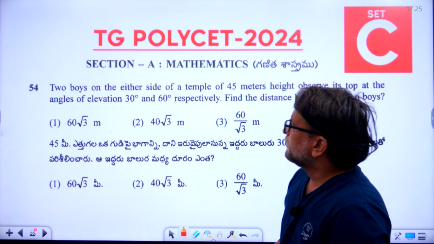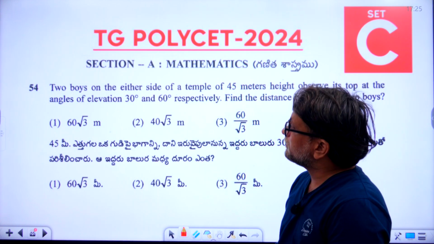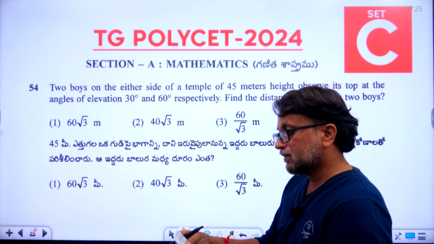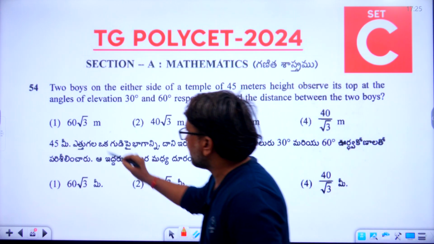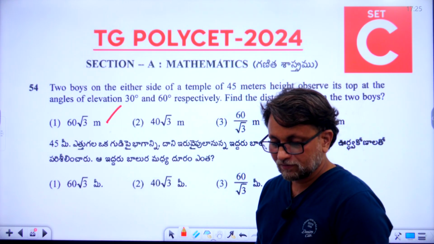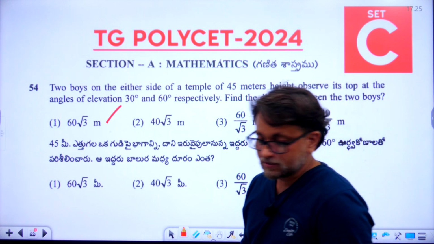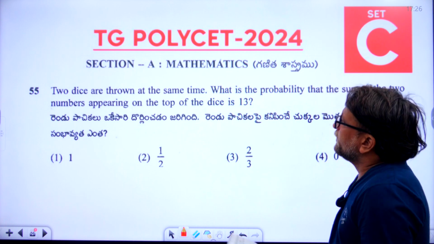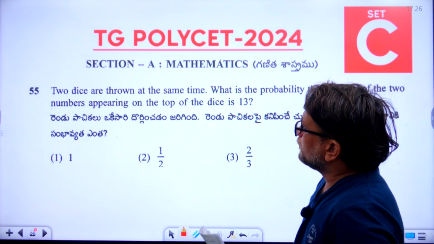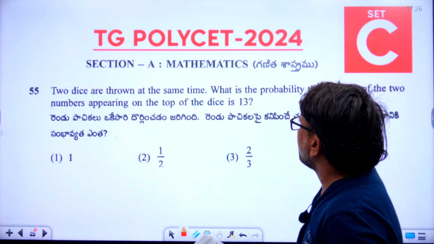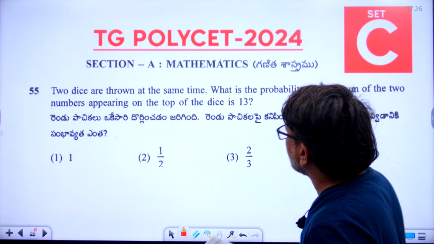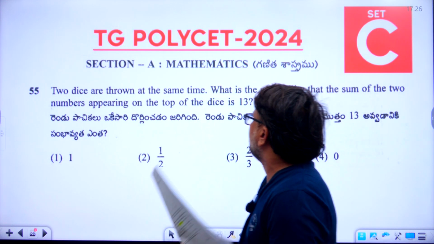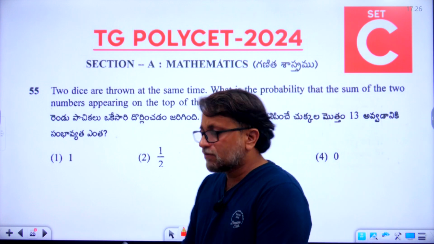Okay, the 54th right answer is the first option. So 54th finished. Now let's go to 55. Two dice are thrown at the same time. What is the probability that the sum of the two numbers appearing on the top of the dice is 13? So what is the right answer?